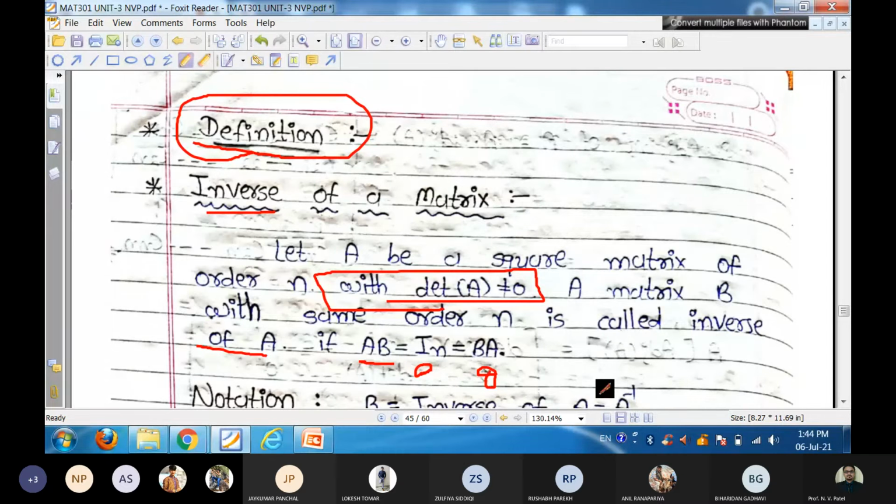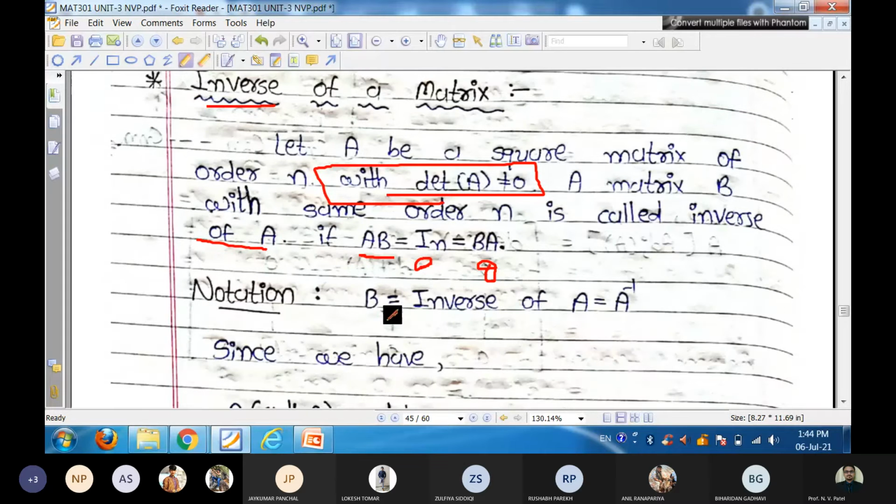So if product of two matrices is identity, those matrices are called inverse of each other. So A is inverse of B and B is the inverse of capital A. So if AB is identity, then we can say that B is inverse of A and its symbol is A to the power minus 1. That is the symbol of A inverse.